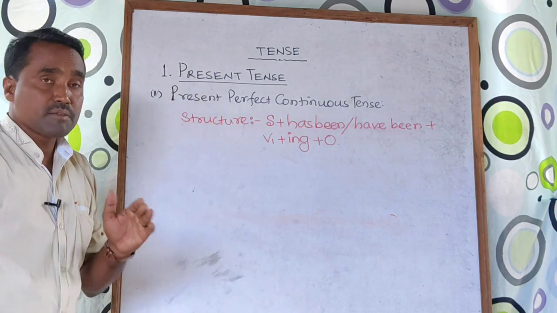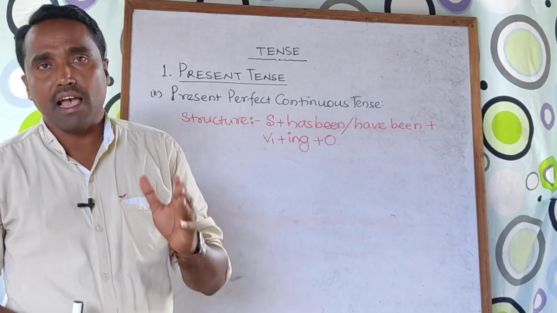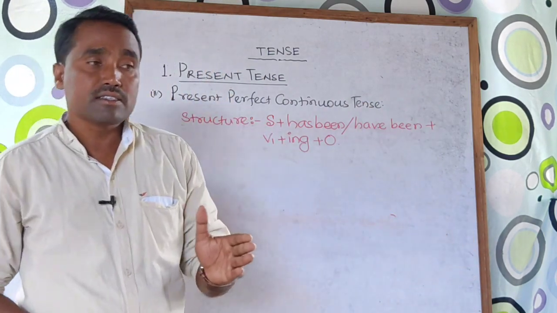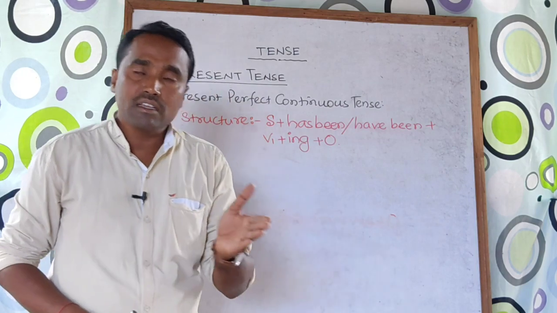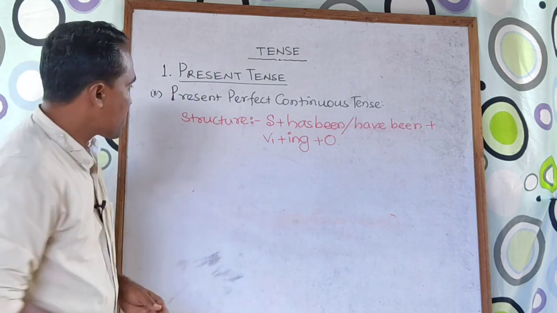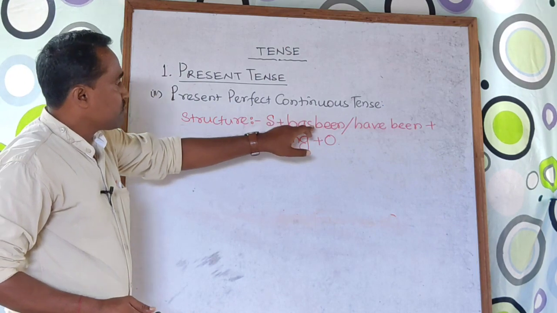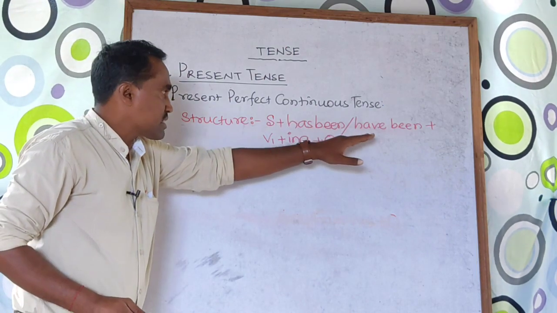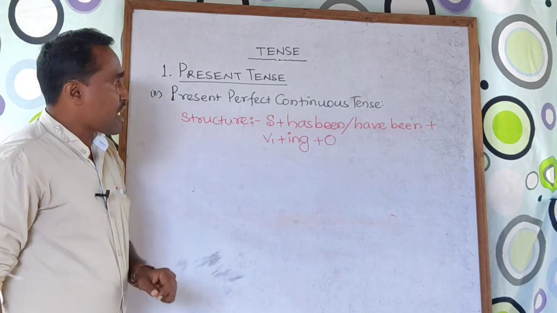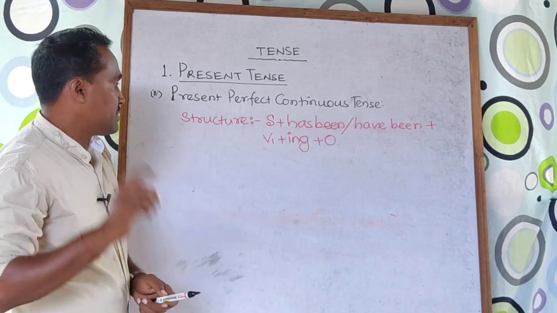Now the question is, what is the meaning of present perfect continuous tense? In present perfect continuous tense, the action which has already started some time ago, still going on, it is called present perfect continuous tense. So for the structure, start with subject, then we have got two, one is has been, another one is have been. For singular number, use has been, and for plural number, use have been, but if it is I and you, again use have been.